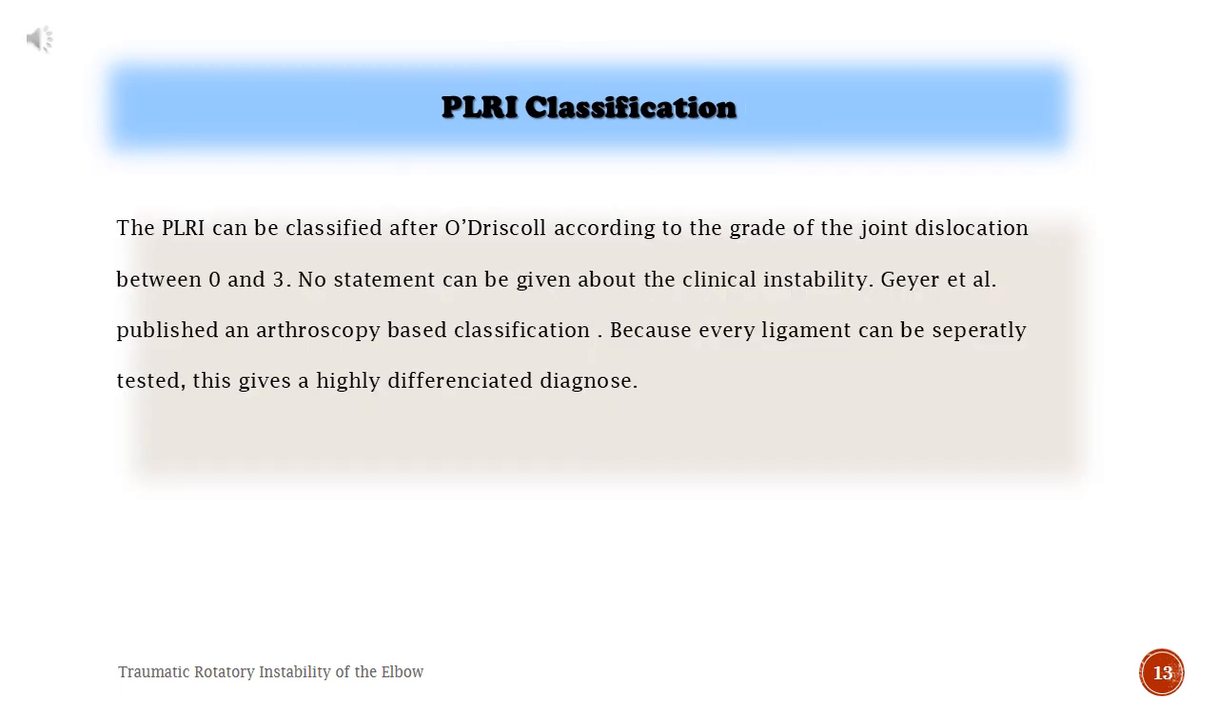Figure. PLRI classification. The PLRI can be classified after O'Driscoll according to the grade of the joint dislocation between 0 and 3. No statement can be given about clinical instability. Geyer et al. published an arthroscopy-based classification. Because every ligament can be separately tested, this gives a highly differentiated diagnosis.